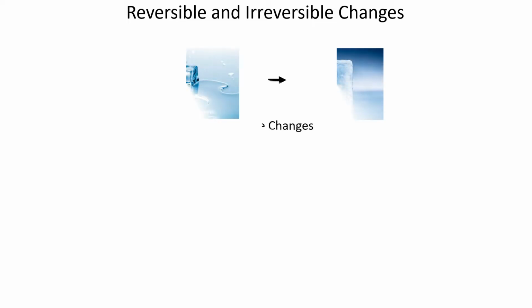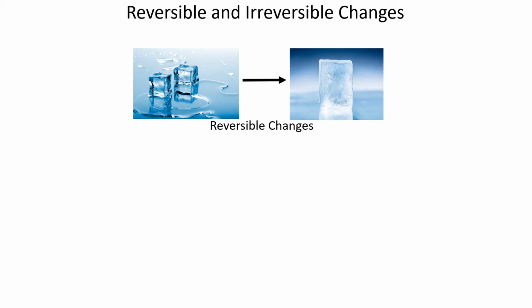So here I have reversible and irreversible changes. So come on, let's learn about them. So first we are going to learn about reversible change. If you melt ice into water, you can again freeze it and make it ice once again. Or if you crumple the sheet of paper and straighten the crumpled paper once again, you get the original sheet of paper once again. These all changes which can be reversed are known as reversible changes.